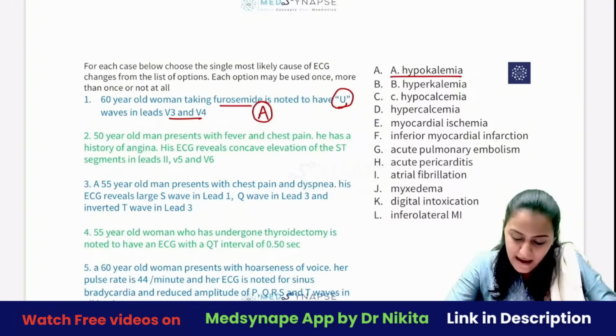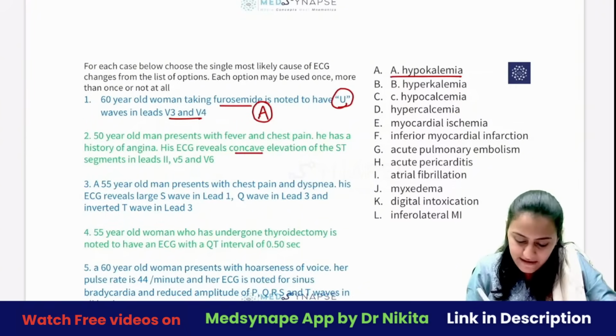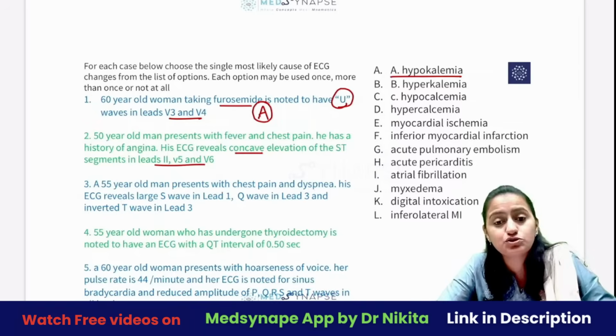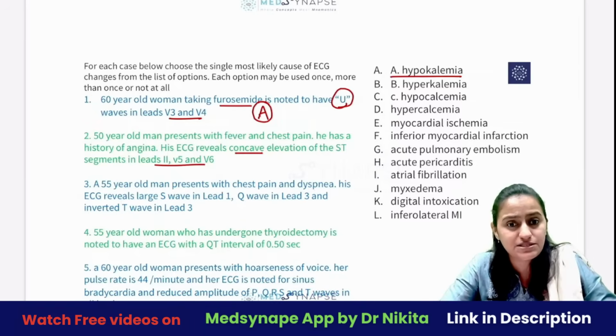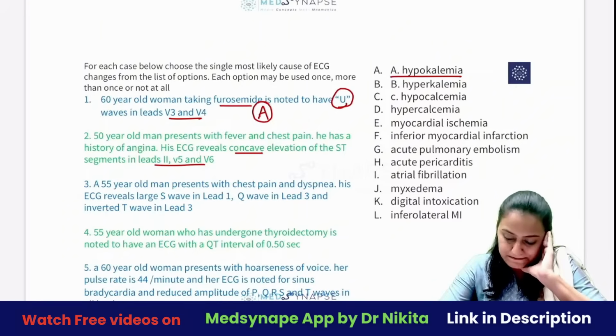Then you have a man who presents with fever and chest pain. There is concave elevation of the ST segments in leads 2, V5 and V6. What is the answer to this one? What do you think will be the answer to this one?